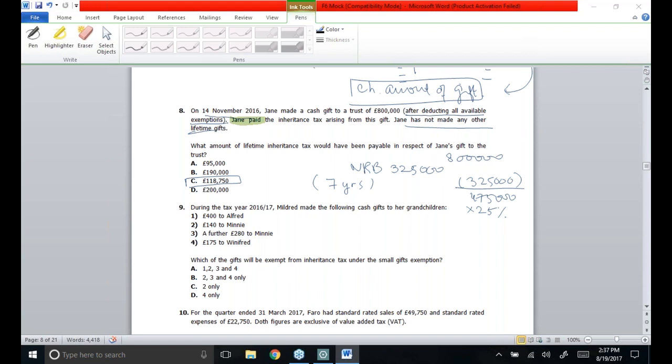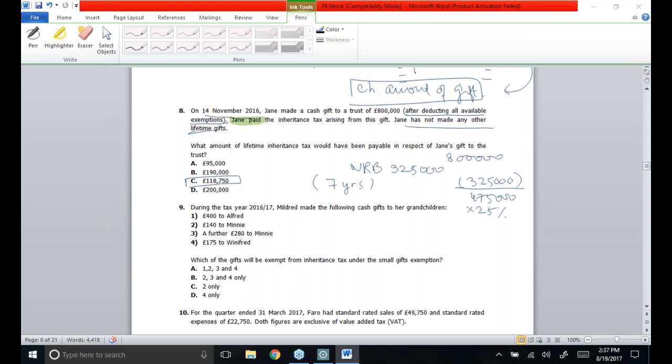Now moving towards the last MCQ. For the quarter ended 31st March 2017, Faro had standard rated sales of 49,750 and standard rated expenses of 22,750.